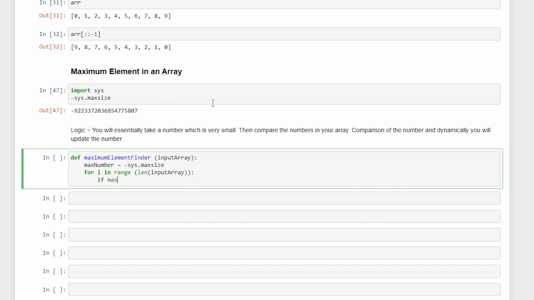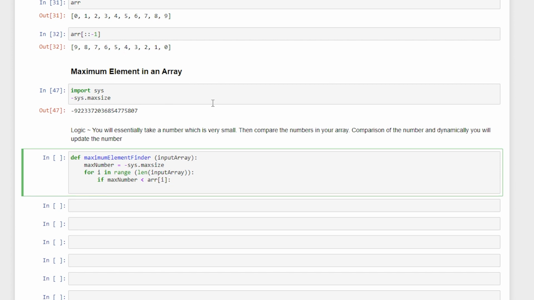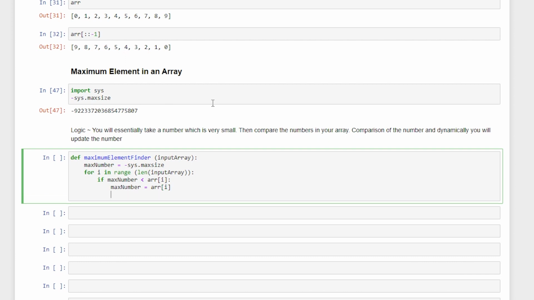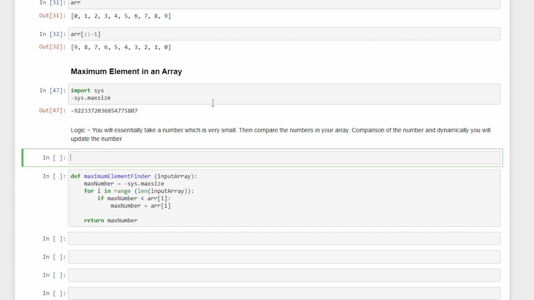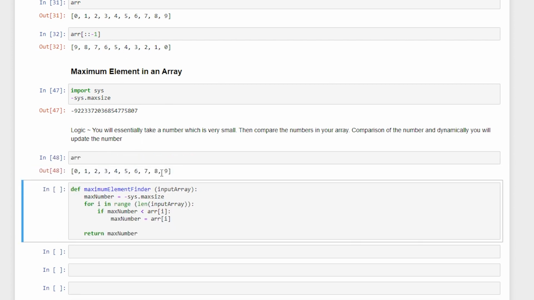So if the maximum number that we have currently is lesser than the element that has been spotted in our array, we want to perform something. So we want to make that variable maximum number and replace it with the number that I already have in my array. That's it. And now I'm going to return that maximum number at the end of the iteration. So if we check over here our array, these are the numbers. So 9 is the maximum number in this situation.